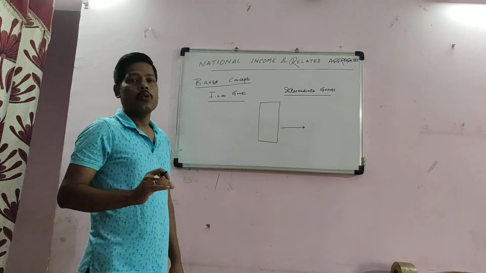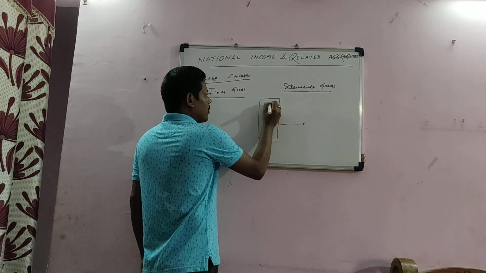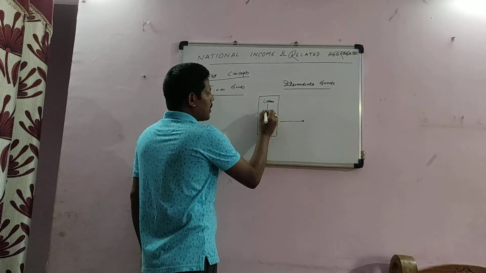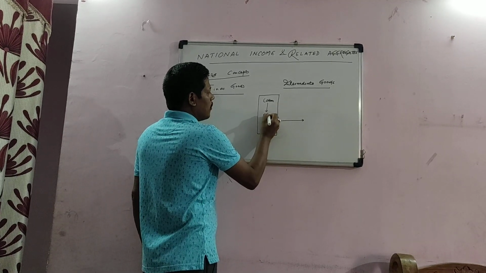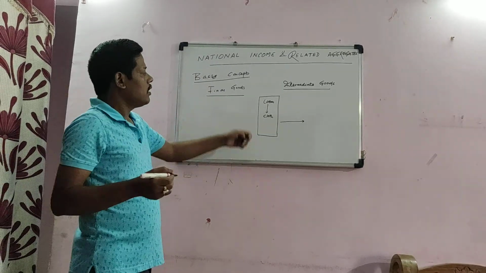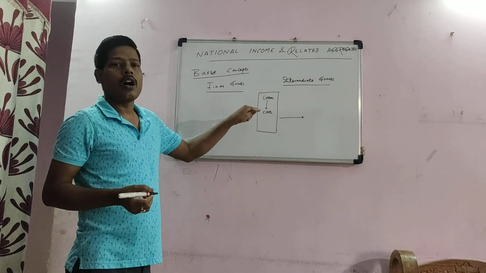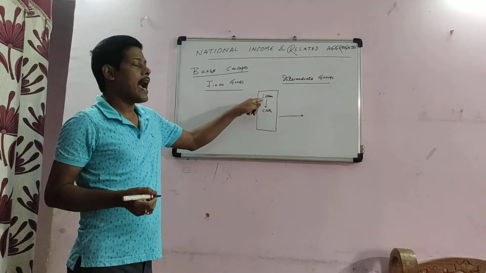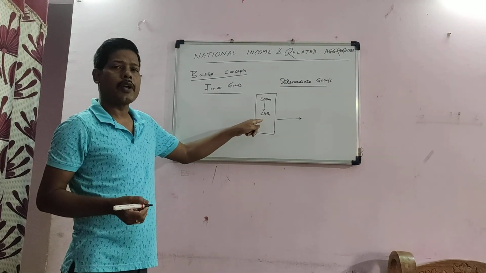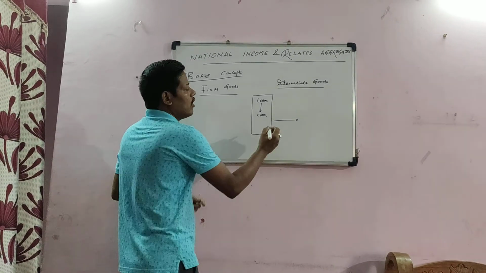For example, a person has cotton. From this cotton, they are preparing cloth. This cotton is used to produce cloth, so cotton is in the active economic flow. And once cloth is produced, it is sold to the consumer for final consumption.